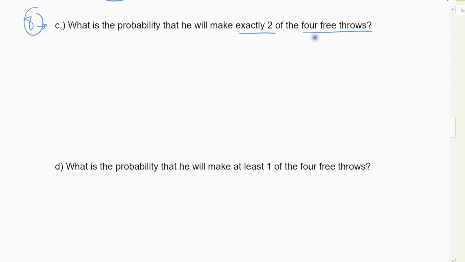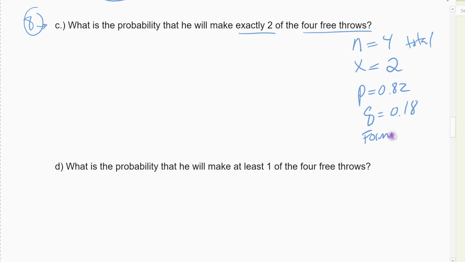This is the case you want to use the formula for, because n is 4, I've got 4 total shots. X represents how many he makes. He's going to make 2, that's my X value, 2 out of my 4. Probability of success is 0.82. Probability of failure is 0.18.